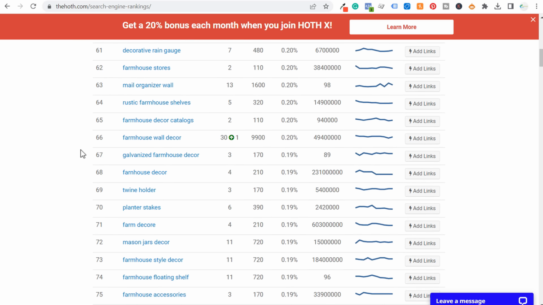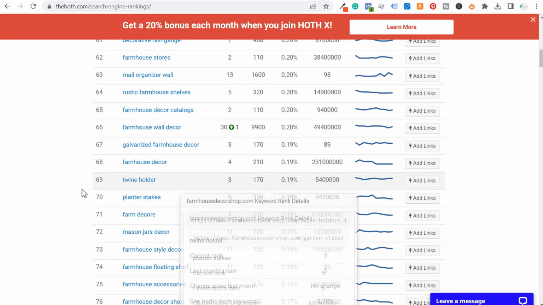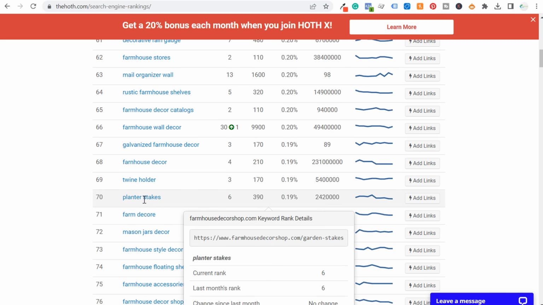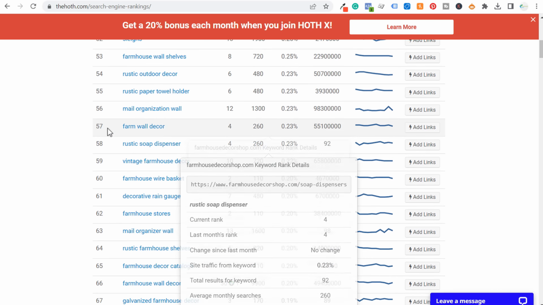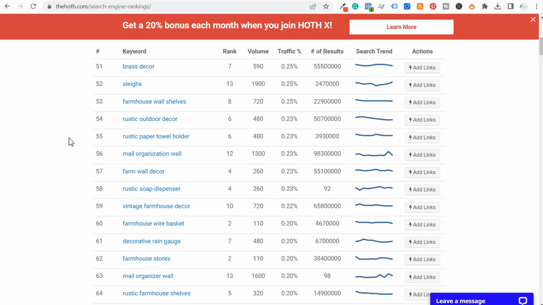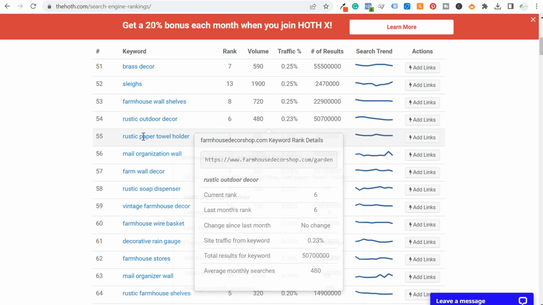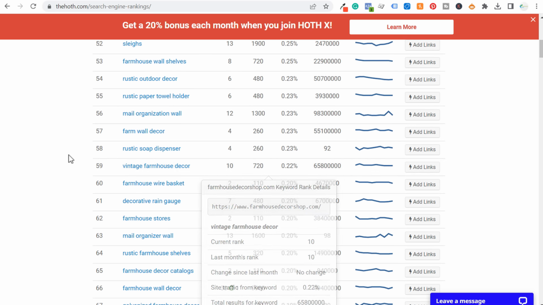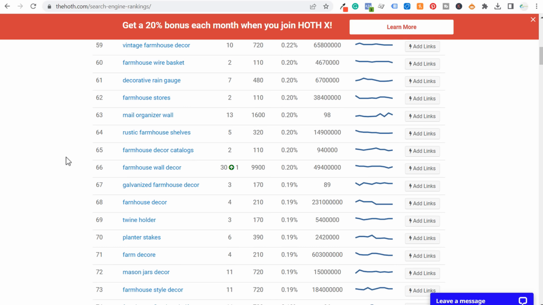So something like twine holder, planter stakes, nothing really with farmhouse in the keyword, but I know if they're ranking really high for some of these different keywords, so planter stakes gets 390 searches a month, they're ranking 6th for this keyword, why not try to actually optimize my website for this keyword as well? I can also see they're doing very well for farmhouse decor related keywords. So what you can see is as we go through here, they rank well for farm wall decor, vintage farmhouse decor. So a lot of these different keywords that I'm not ranking as well for, I need to optimize my website for them as well.